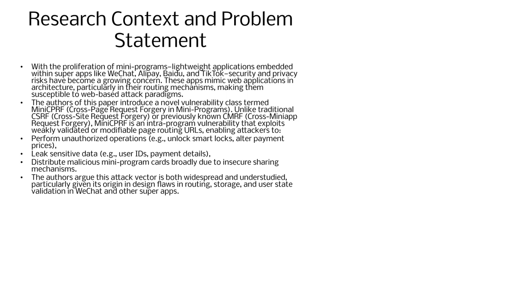Unlike traditional CSRF, cross-site request forgery, or previously known CMRF, cross-mini-app request forgery, MiniCPRF is an intra-program vulnerability that exploits weakly validated or modifiable page routing URLs, enabling attackers to perform unauthorized operations, e.g., unlock smart locks, alter payment prices, leak sensitive data, e.g., user IDs, payment details, and distribute malicious mini-program cards broadly due to insecure sharing mechanisms. The authors argue this attack vector is both widespread and understudied, particularly given its origin in design flaws in routing, storage, and user state validation in WeChat and other super apps.